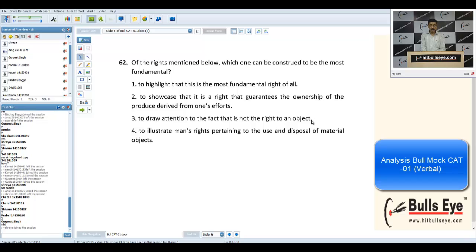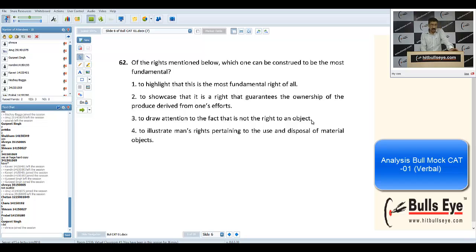So in action, it's talking about action to showcase. The answer to this 60-second question was, I think, option 2, to showcase that it is a right that guarantees the ownership of the produce derived from one's effort. Again, the second last paragraph, simply you will find this. But if I talk about to highlight that it is the most fundamental right of all.